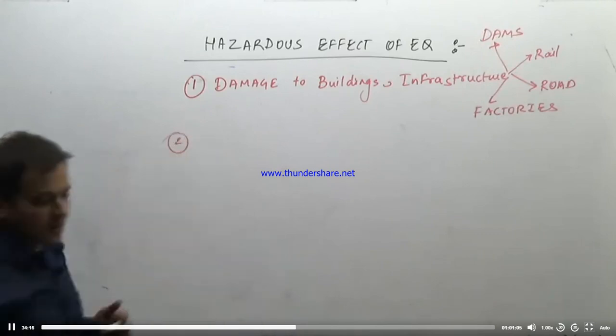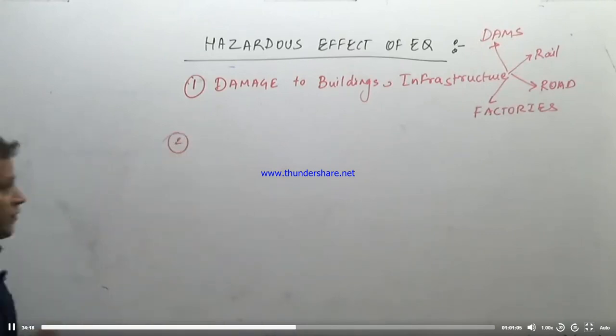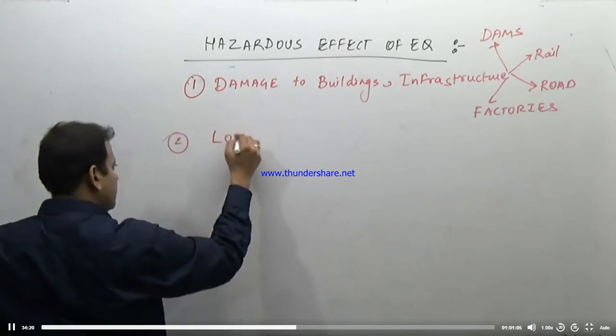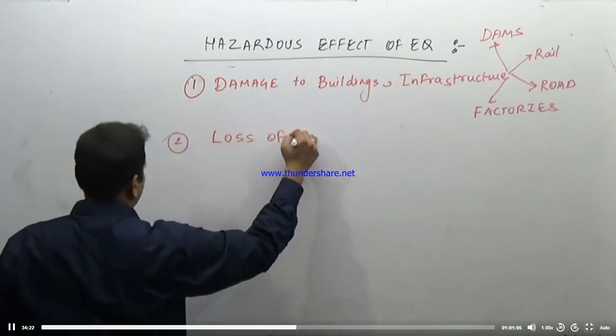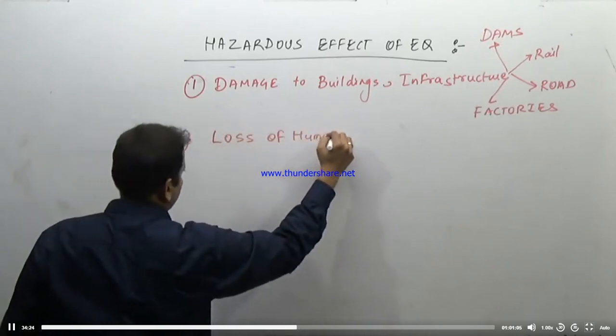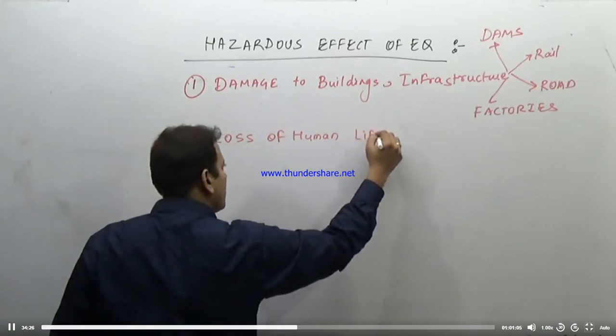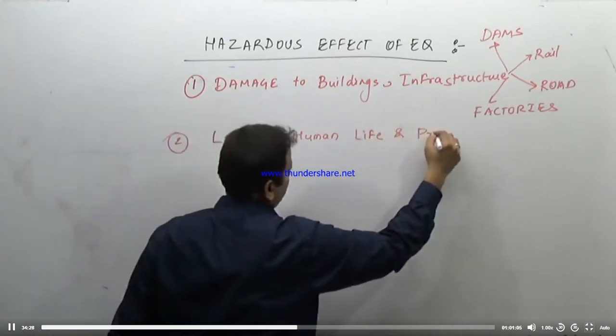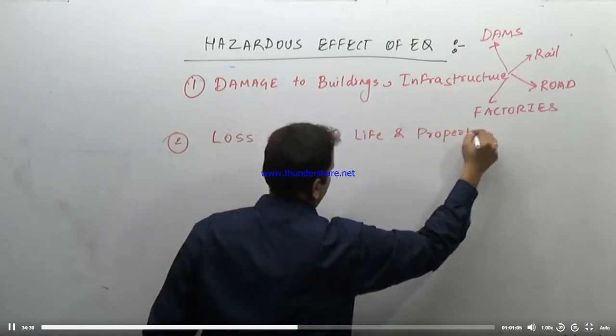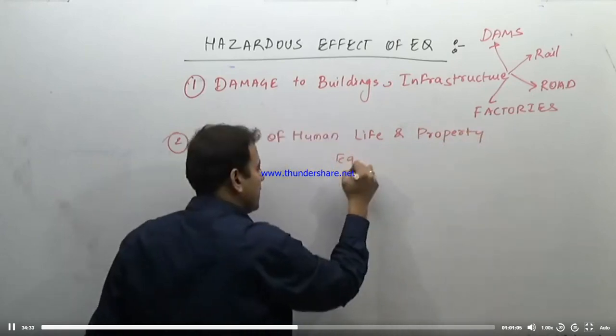Second is loss of human life and property. Example, the Nepal earthquake.